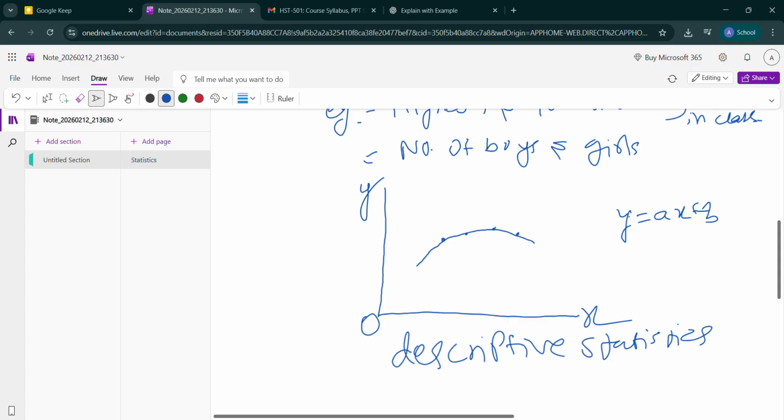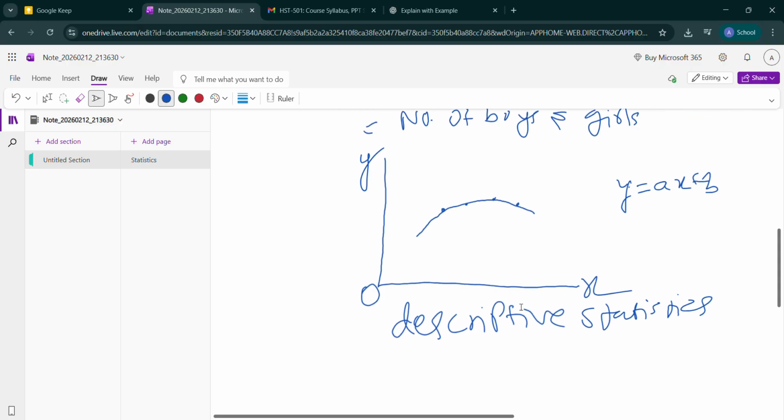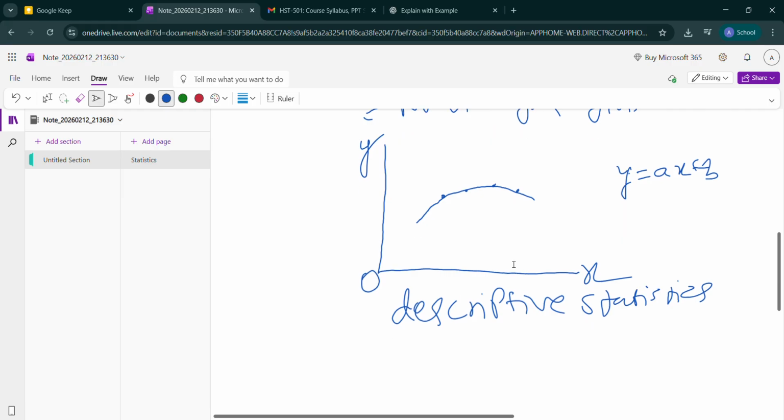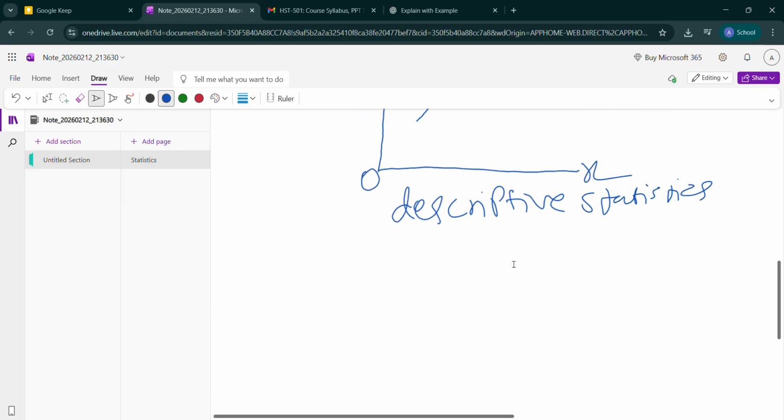Why? Because we do not show the data which is collected from a sample. We are just showing the average mark of students in the class, so this is descriptive statistics. Now, if this is descriptive statistics, then what will be the graph of inferential statistics? Before going to the graph, let us understand what is inferential statistics.